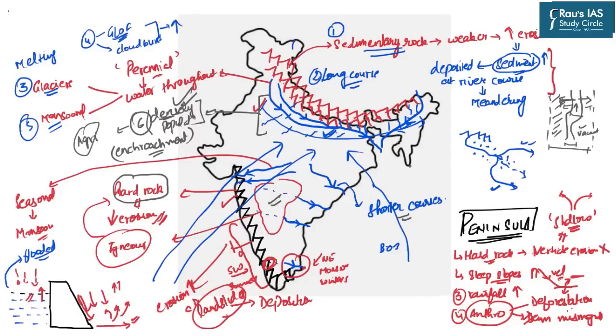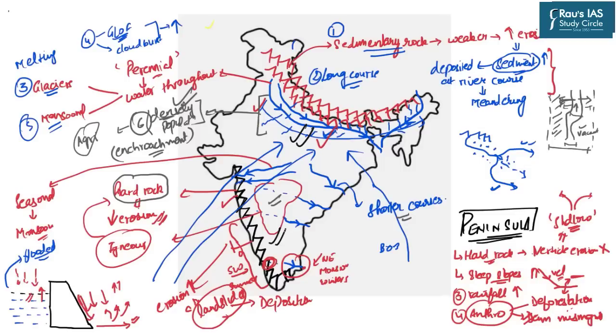So now the objective of this discussion is again that you should be able to differentiate which factors are more dominant in the northern rivers. So the basic idea behind this discussion is that you should be aware of what are the dominant factors which operate in the northern rivers and which are those dominant factors which operate in the peninsular rivers.